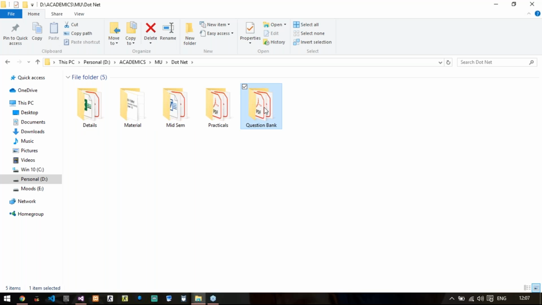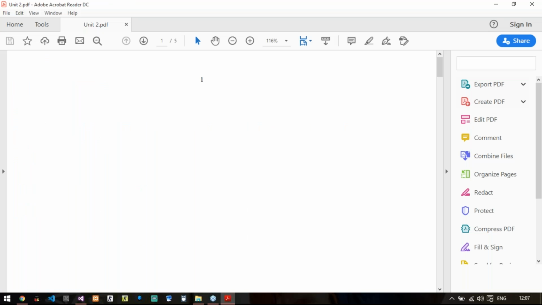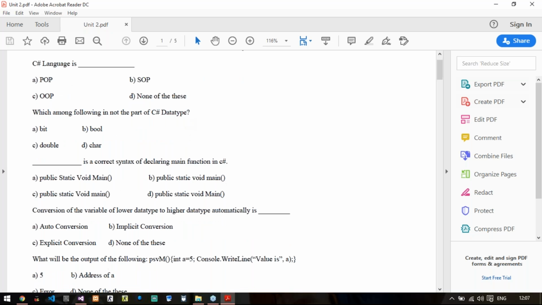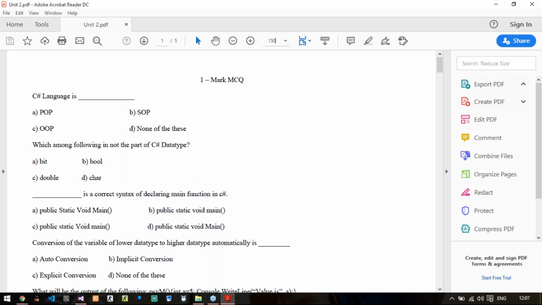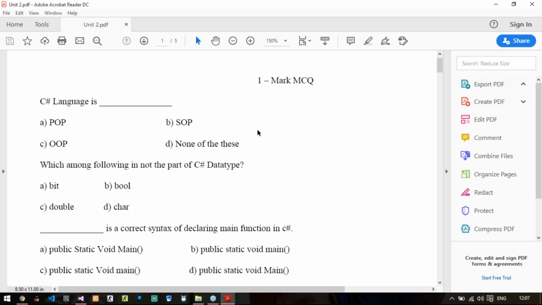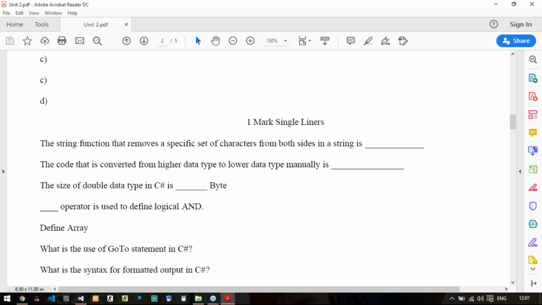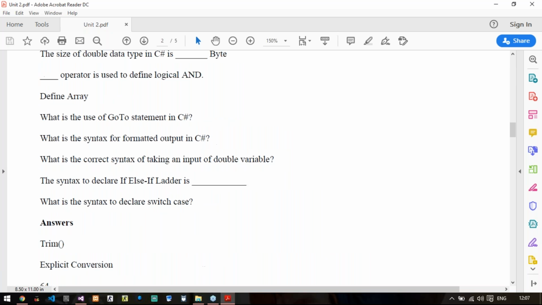So I'll start with unit number 2. I'm not going with the 1 mark MCQs or 1 mark one-liners. I will directly move on to the 4 mark questions. Oh, let us discuss these blanks first. Okay, we can discuss these blanks.